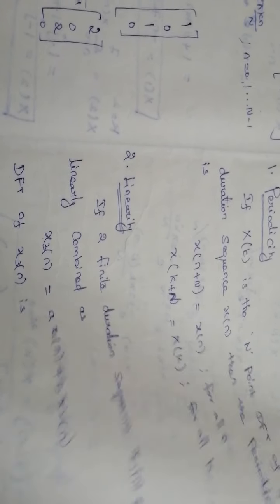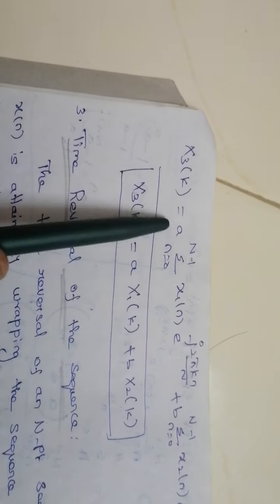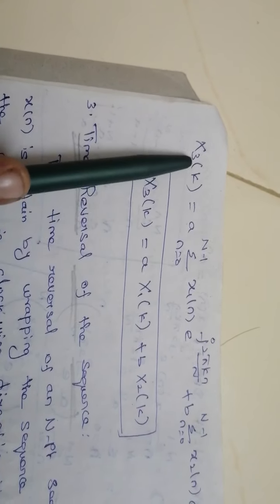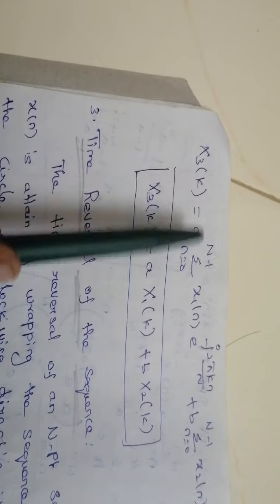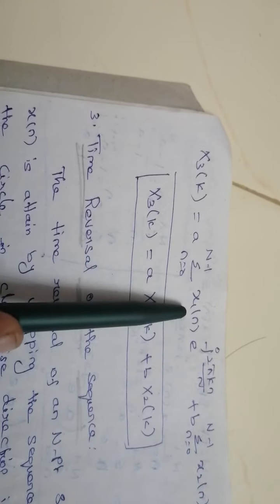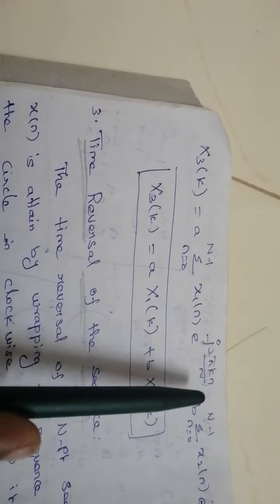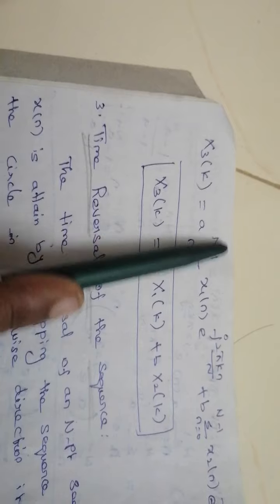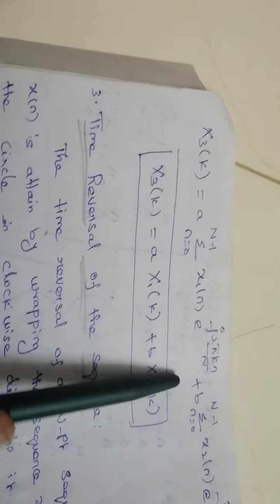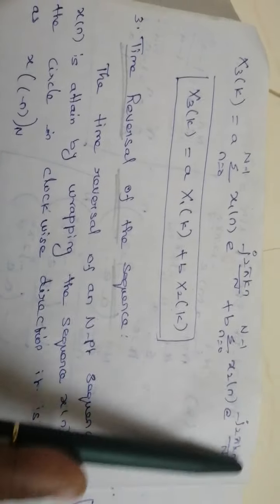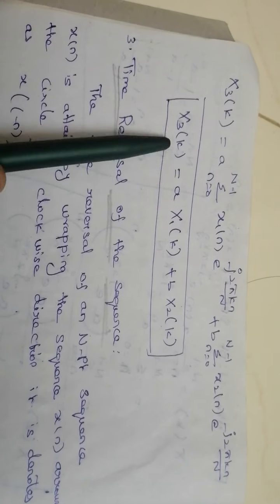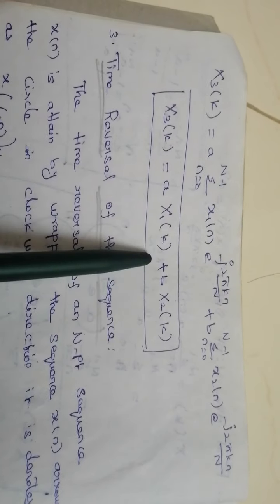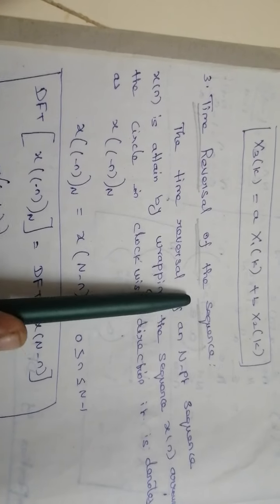So the proof of this linearity theorem is: X3 of k equal to a into summation, because the DFT formula is X of k equal to summation n equal to 0 to N minus 1 x of n e power minus j 2 pi k n by N. So in the previous equation we write a into X1 of k, this is the X1 of k formula, plus b into X2 of k, the X2 of k formula. So it is nothing but X3 of k equal to a into X1 of k plus b into X2 of k.